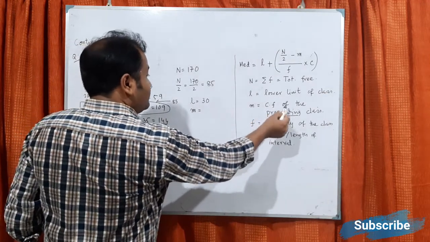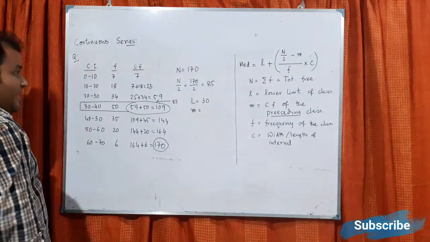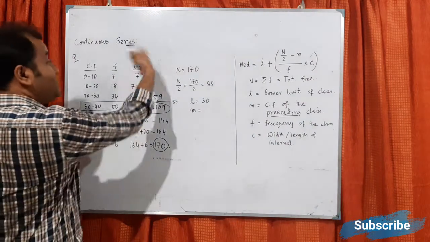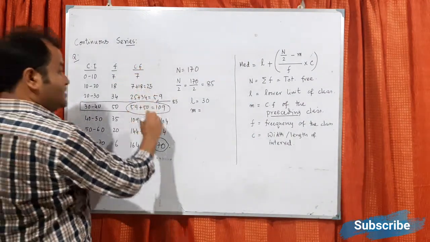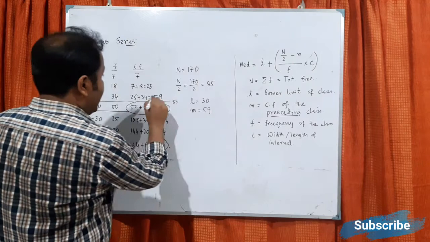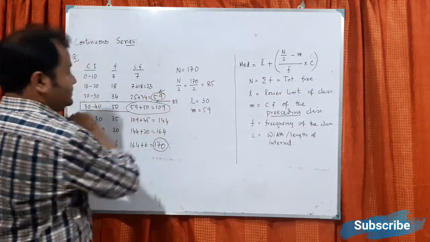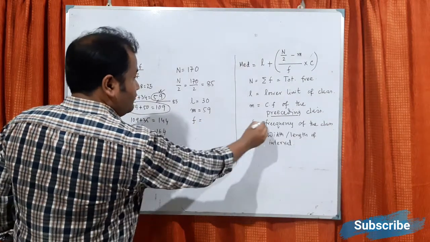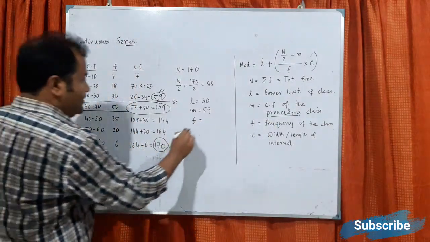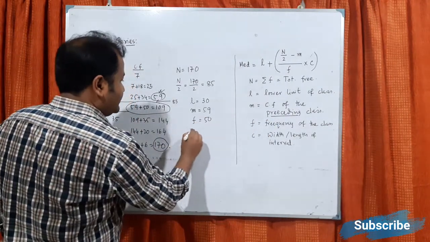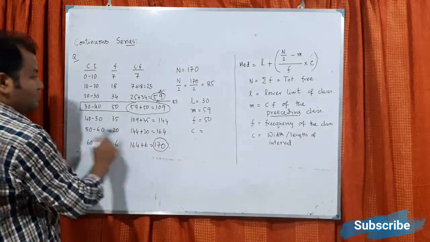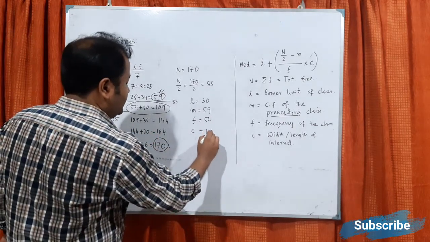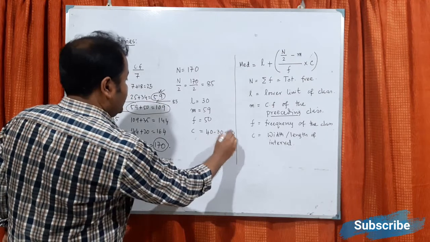Cumulative frequency of the preceding class, that is the previous class. So M will be 59. Okay. F, frequency of the class, f is 50, and c, width of the class, 10. That is 40 minus 30 equals 10.